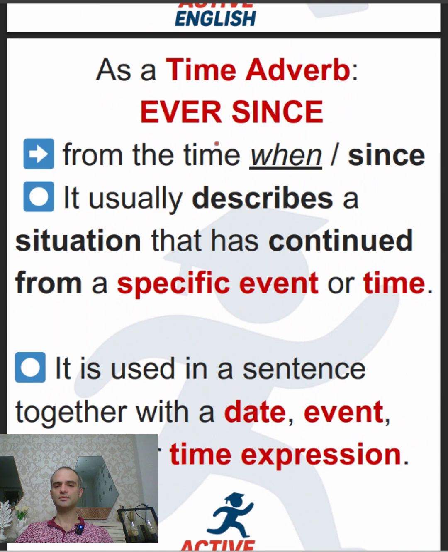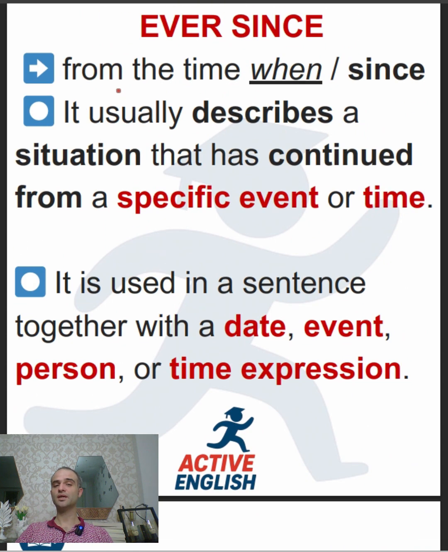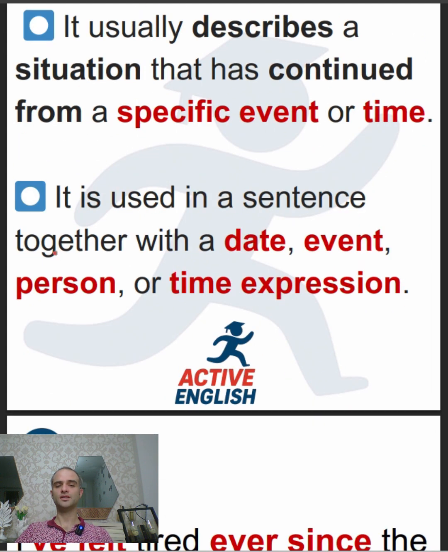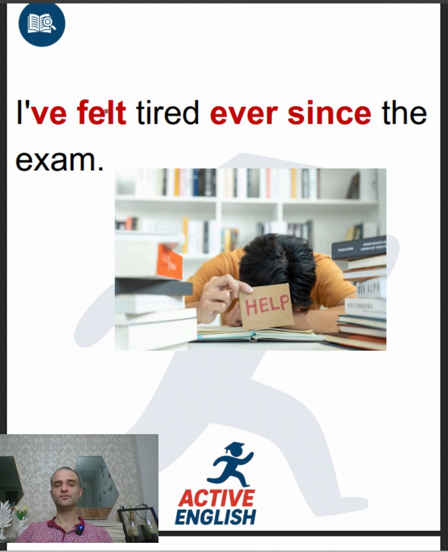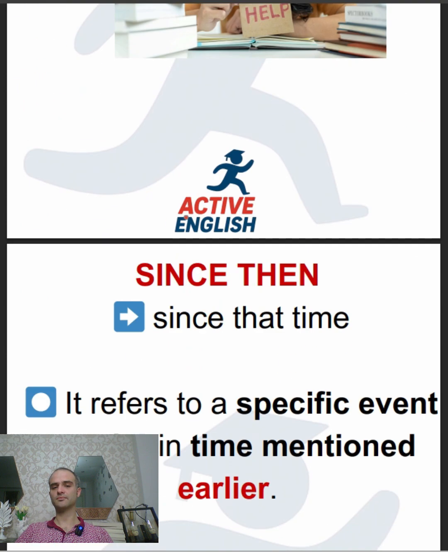And as a time adverb, since or ever since can also be used in the meaning of from the time when, or since. It usually describes a situation that has continued from a specific event or time. It is used in a sentence together with a date, event, person, or time expression. For example, I have felt tired ever since the exam.